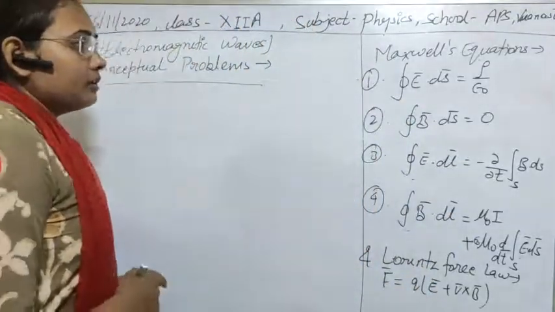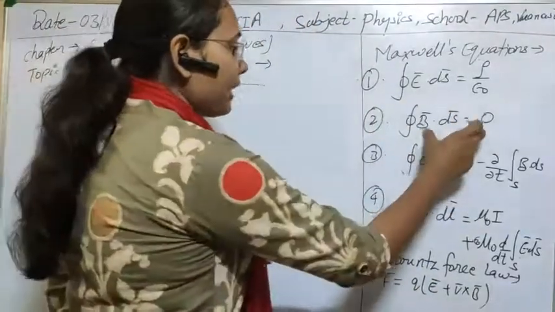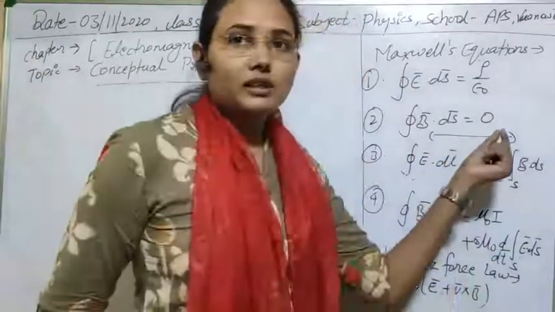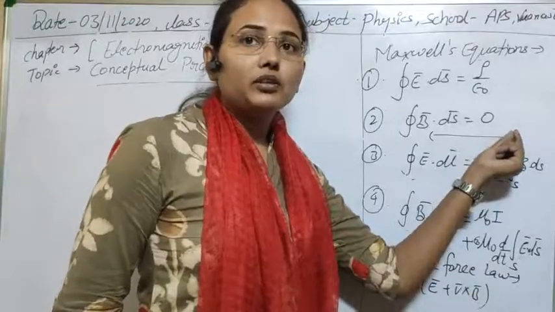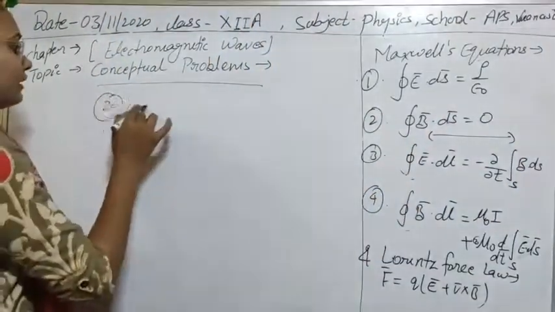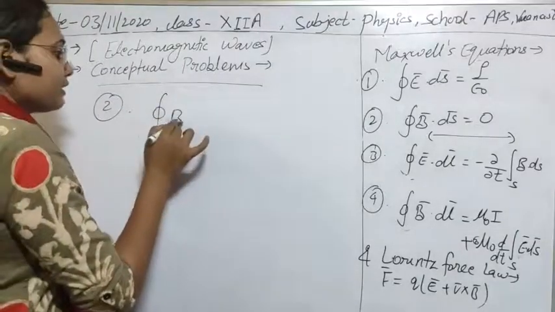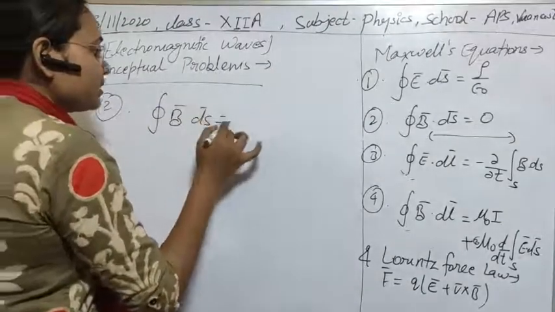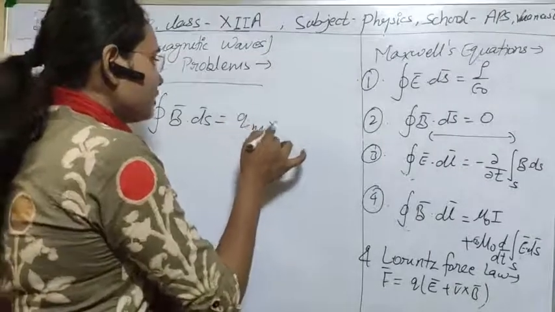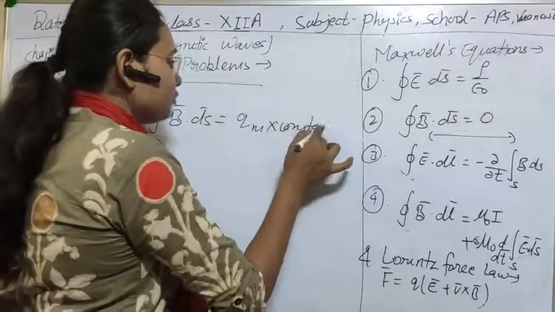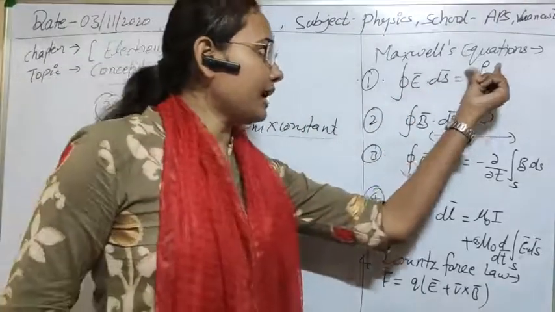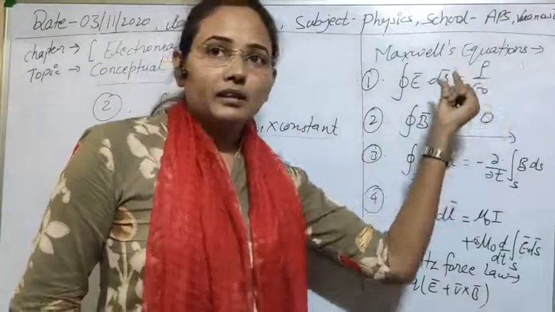So suppose there is the existence of a magnetic pole, then this equation should be modified here, because this equation represents that magnetic monopoles don't exist. But if magnetic monopoles exist, then there should be a modification, which means there should be a charge, and a constant should be multiplied here to represent the existence of magnetic monopoles.